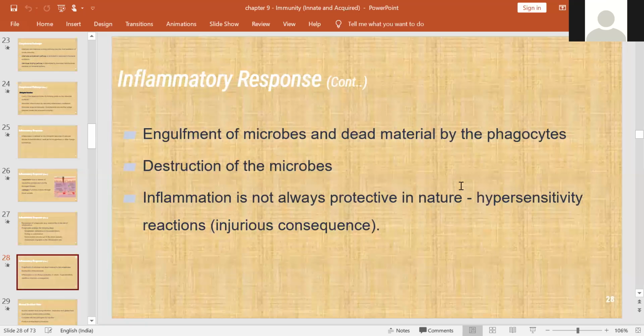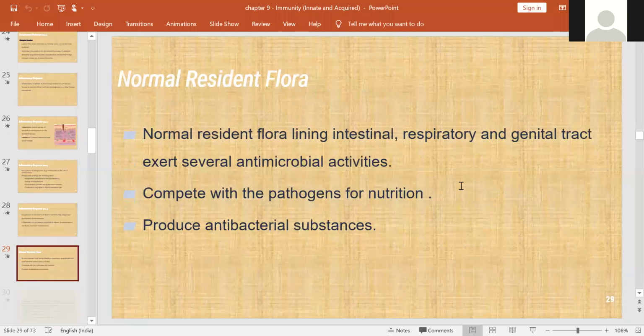And here there will be an engulfment of microbes and dead material by the phagocytes. After that, there will be a lysis of microbes. Inflammation is not always protective, because sometimes if it is exaggerated, this will be called hypersensitivity reactions.